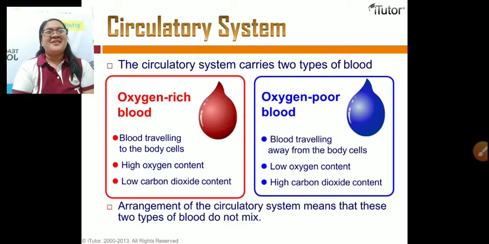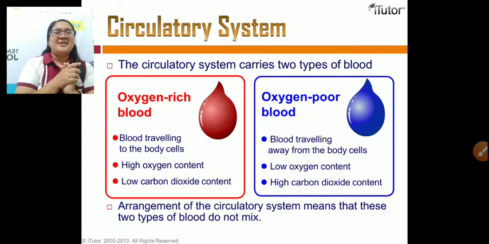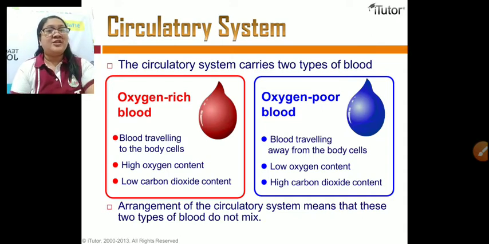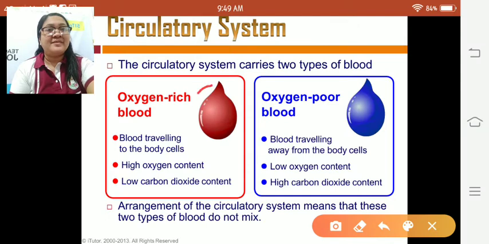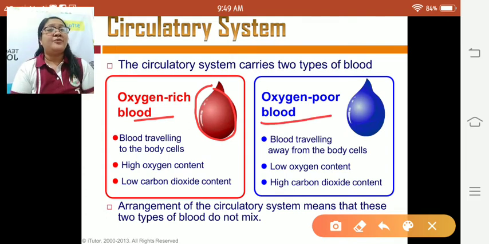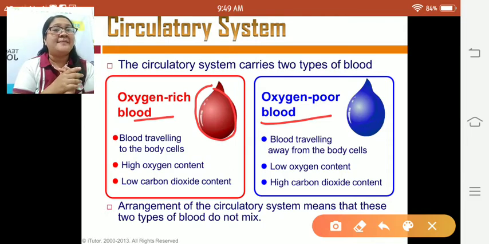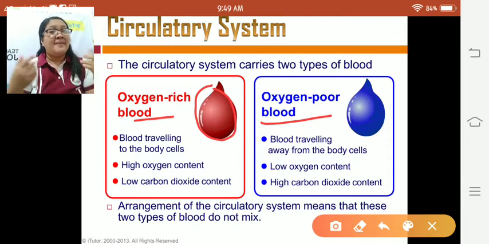The circulatory system carries two types of blood. Again, it carries oxygen-rich blood, and it also carries oxygen-poor blood. Oxygen-rich blood is the blood traveling to the body cells.